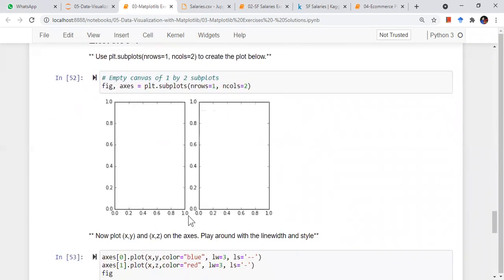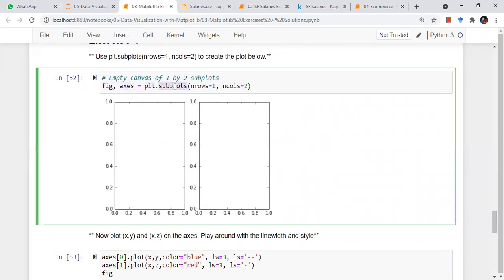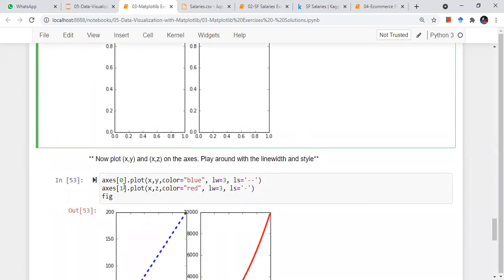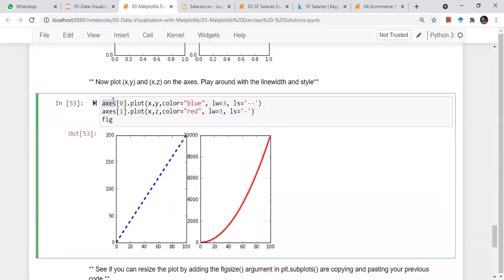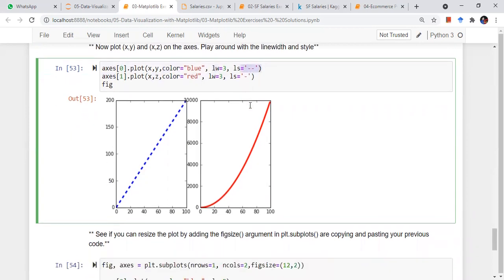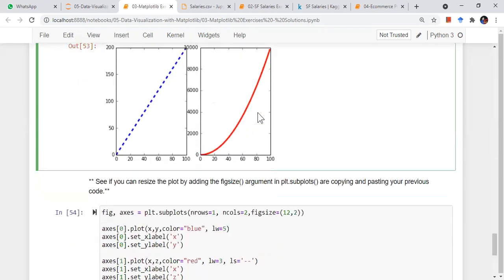How can I plot multiple plots? I can use fig, axes with plt.subplots. nrows means in the complete canvas, give me 1 row and 2 columns of plots. So I'll get it like this. The axes variable is a list of axes formed out of subplots, so I can call axes 0 plot something, axes 1 plot something. I can give the color, the line width, the line style. All this we have seen in the matplotlib lecture.